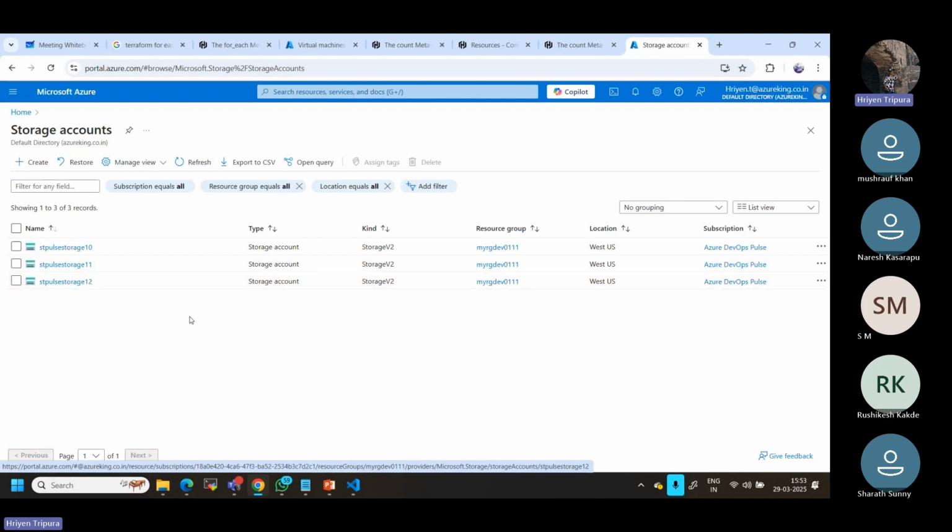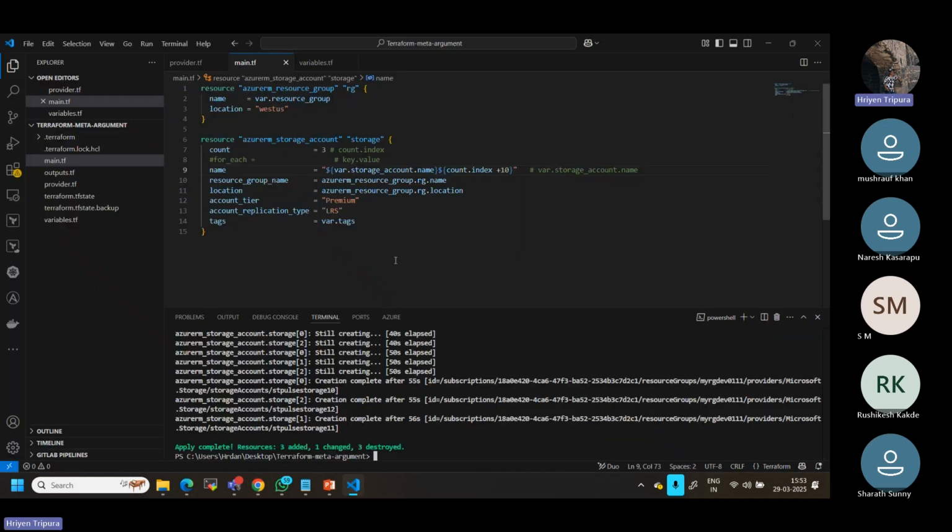Isn't it very interesting, right? So you don't have to worry about any resource name. There is a function to use it, but we need to know how to use it. If you want to start with 100, let's say till 20 you have all the storage accounts available, or maybe any other resource, you can simply give 20 here, and from 21 the storage account should be created. You can just mention that number here, so the storage account will be created from this number only. This is the beauty of this one.